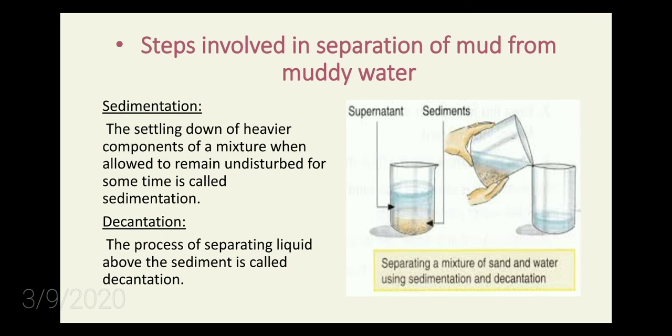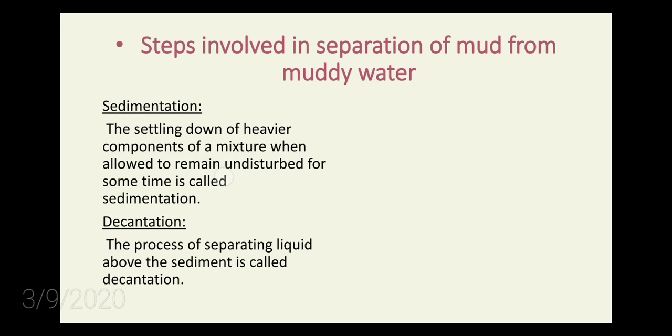You are allowing the mixture to sit without disturbing it, and the heavier components like mud will settle down. That process is called sedimentation. Sedimentation is the settling down of heavier components of a mixture when allowed to remain undisturbed for some time.